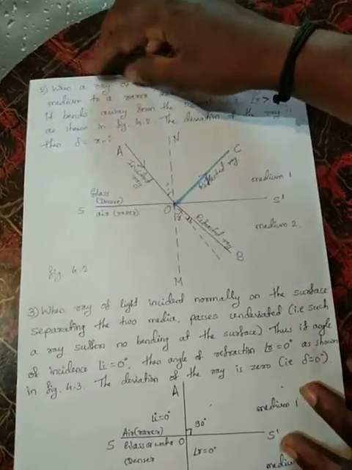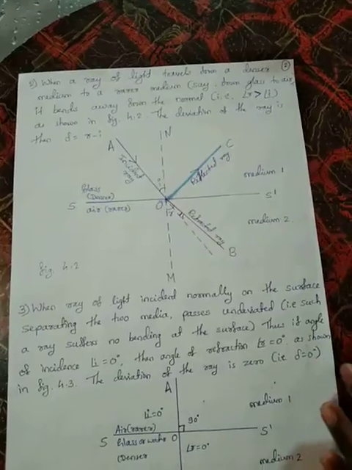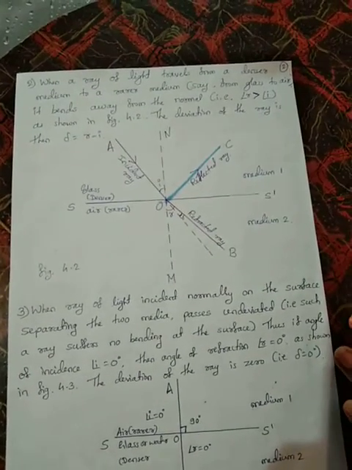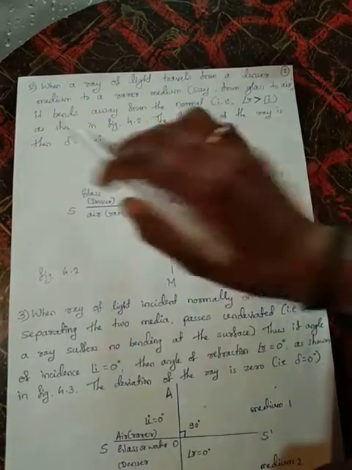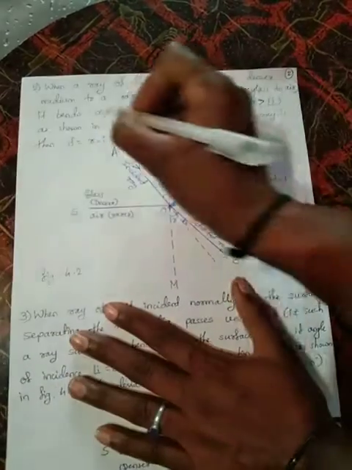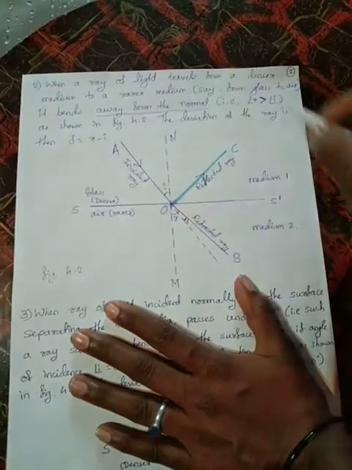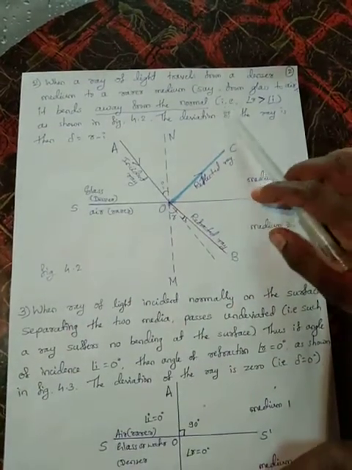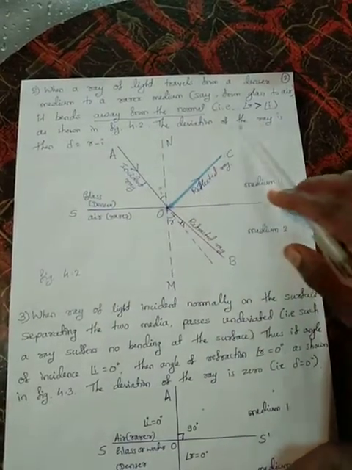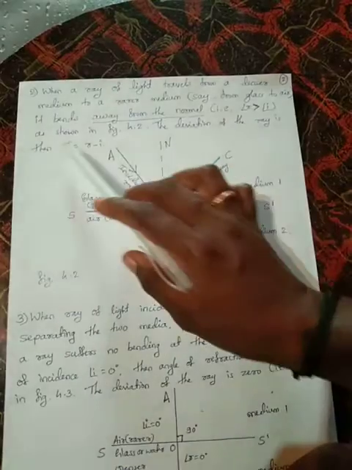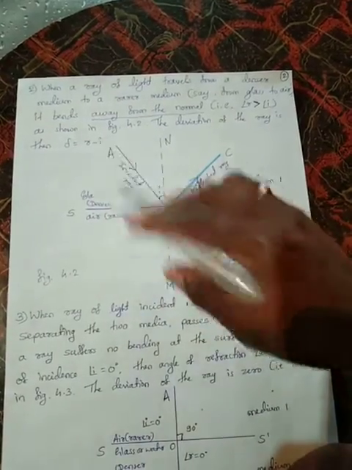When a ray of light travels from a denser medium to a rarer medium, say from glass to air, it bends away from the normal. That is, the angle of refraction is greater than the angle of incidence, as shown in this figure. The deviation of the ray, delta, is equal to r minus i.